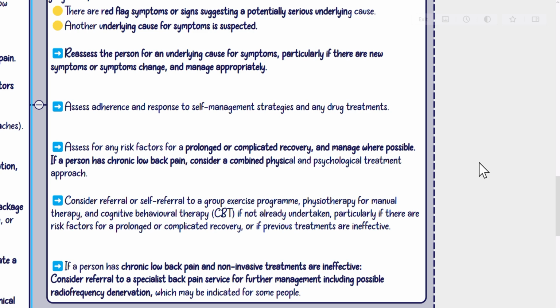If a person has chronic low back pain, consider a combined physical and psychological treatment approach. Consider referral or self-referral to a group exercise program, physiotherapy for manual therapy, and cognitive behavioral therapy, CBT, if not already undertaken, particularly if there are risk factors for a prolonged or complicated recovery, or if previous treatments are ineffective. If a person has chronic low back pain and non-invasive treatments are ineffective, consider referral to a specialist back pain service for further management, including possible radiofrequency denervation, which may be indicated for some people.